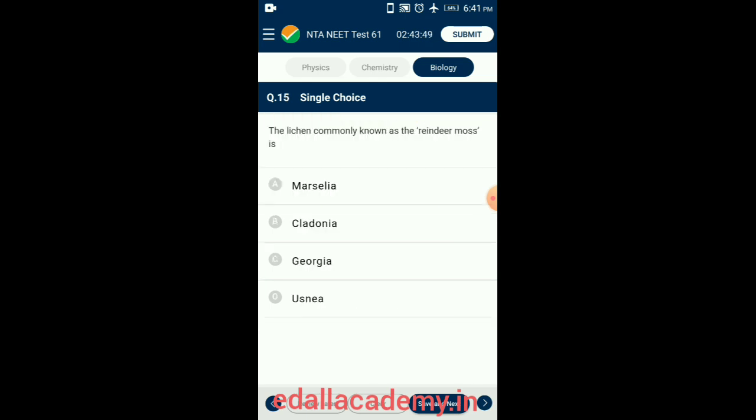Question number 15. The lichen commonly known as reindeer moss is Cladonia rangiferina, the lichen that is commonly known as reindeer moss, and this is found growing luxuriantly in the tundra region where reindeer are also abundantly found. These are terricolous lichens found growing on soil. So the answer for this question is option B, Cladonia.